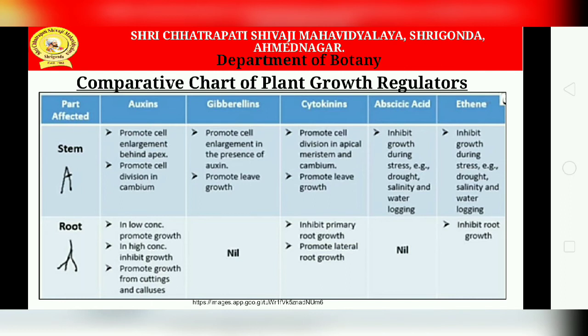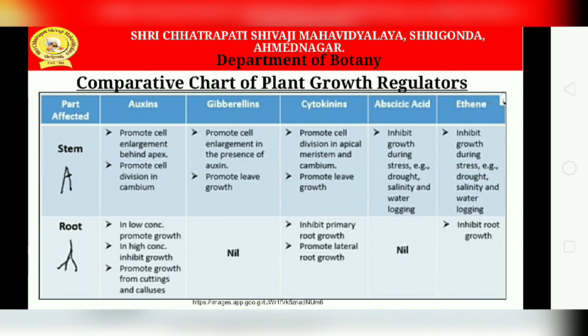It is basically a comparative chart of the plant growth regulators. The first part is auxin for the stem. It promotes cell enlargement behind the apex and promotes cell division in the cambium of the stems. Gibberellins promote cell enlargement in the presence of auxin too, and promote leaf growth also. Next, cytokinins promote cell division in apical meristems and cambium, and promote leaf growth also, the same as gibberellins.